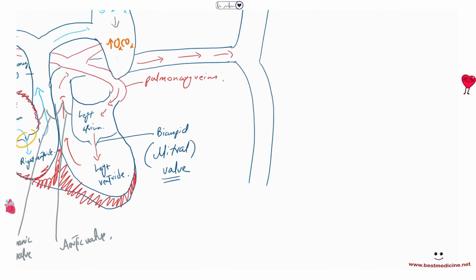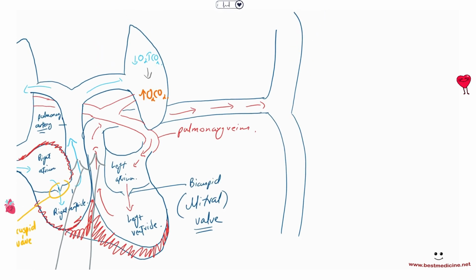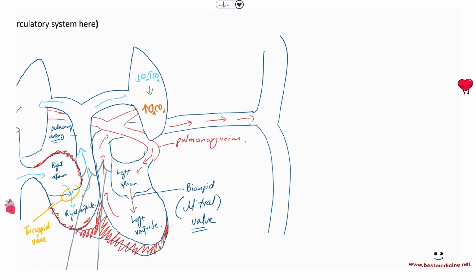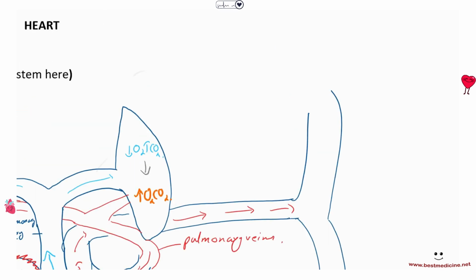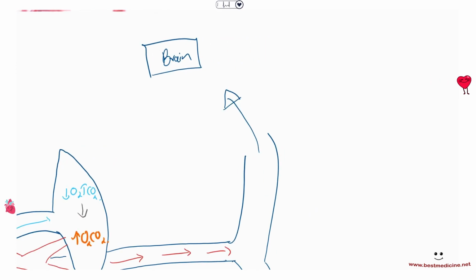Now, when the aorta receives this blood from the left ventricle, it's going to divide into different branches that are going to take blood to different organs. So an example of a branch that goes to the head, you're not supposed to remember this, but I'm telling you this for general knowledge: the artery that goes to the brain, any guesses? What is the artery that takes blood to the brain? It is called the carotid artery. Carotid artery takes oxygenated blood to the brain.